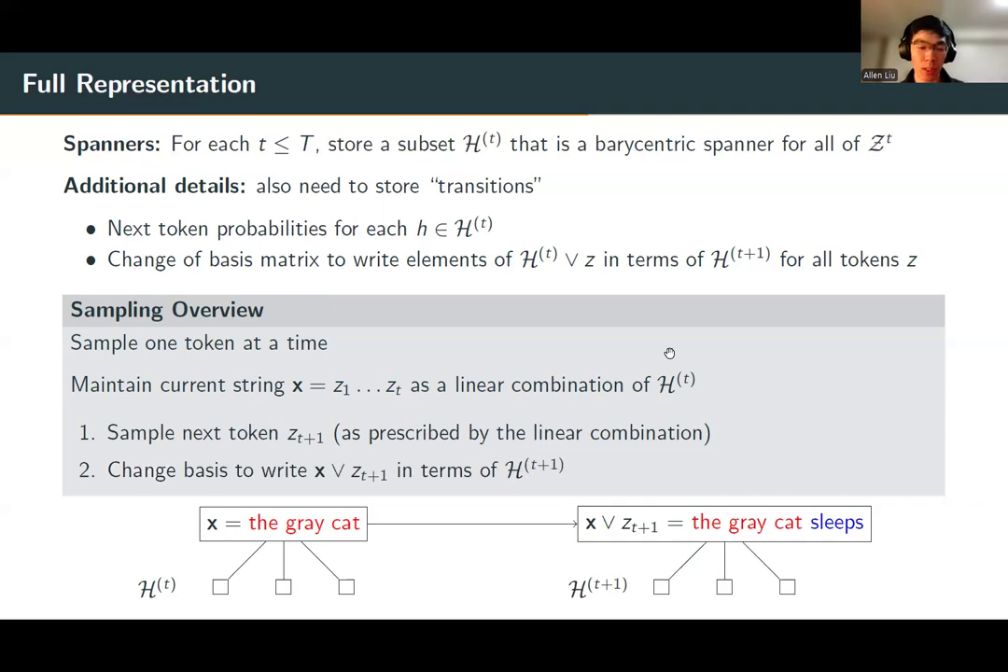And then once we've sampled this next token, we use this change of basis matrix to rewrite this new string, now x concatenated with z_{t+1}, in terms of the elements of h_{t+1}, the (t+1)-th barycentric spanner. After doing this change of basis operation, we can then induct, sample the next token, and repeat the process. Okay, so this completes the first step of understanding how to represent a low rank distribution.